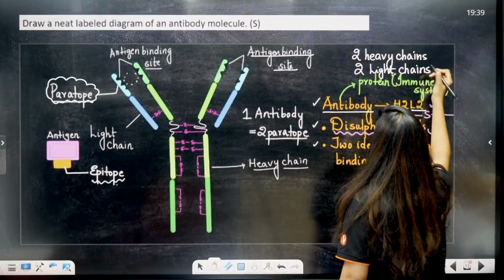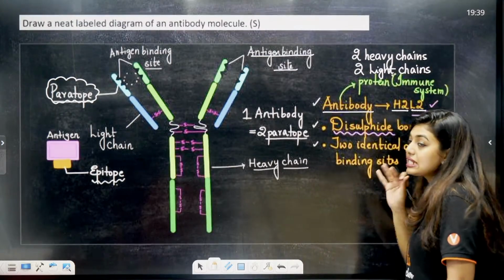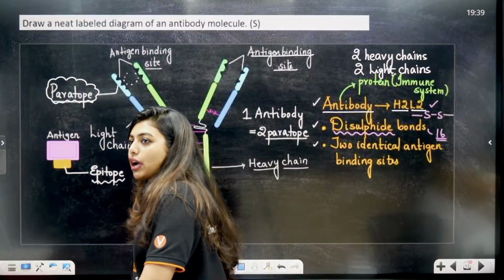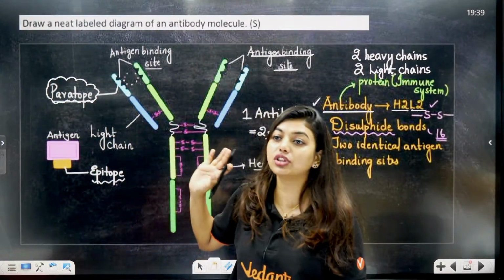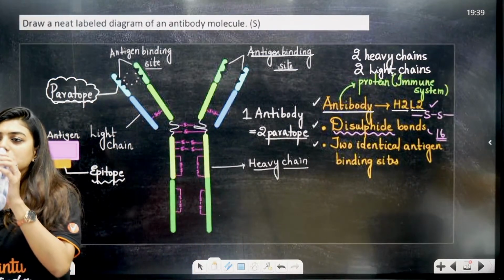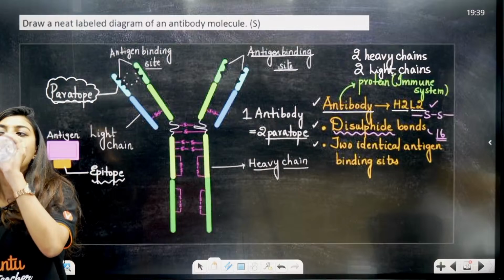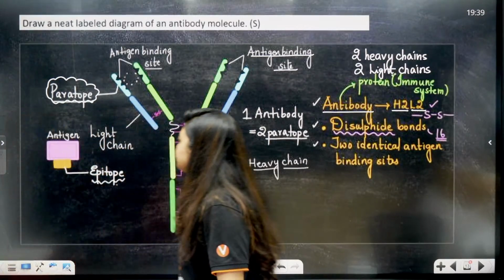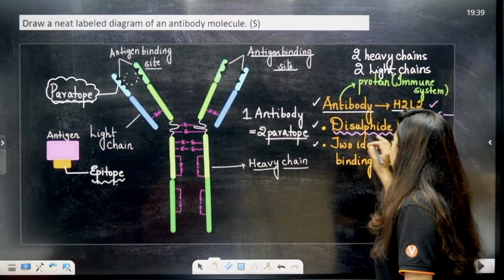And students, remember that they have disulfide bonds. These have come for 5 marks also, and for 3 marks also. The antibody question has come for 5 marks and 3 marks. So disulfide bonds are there.